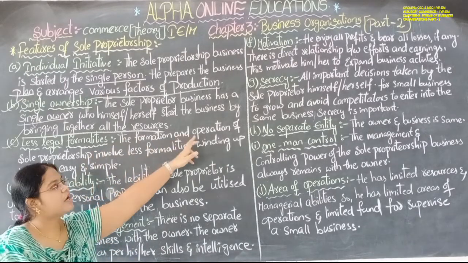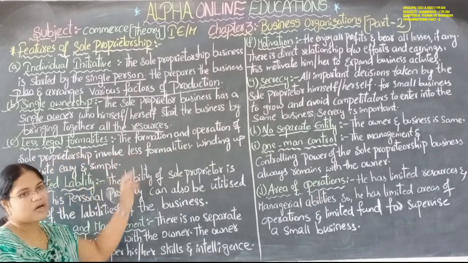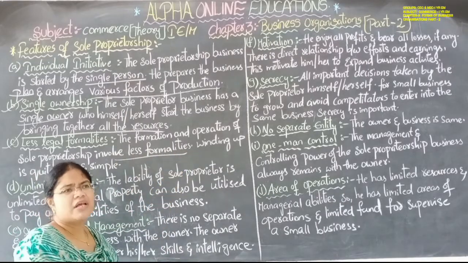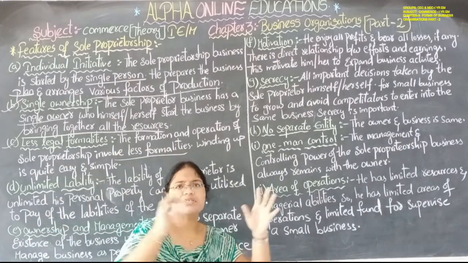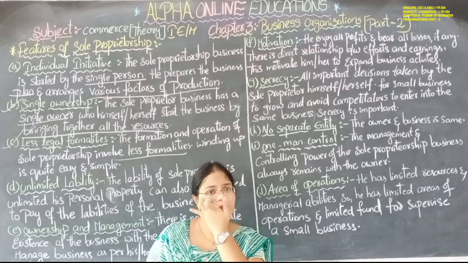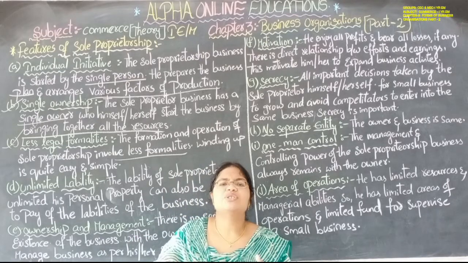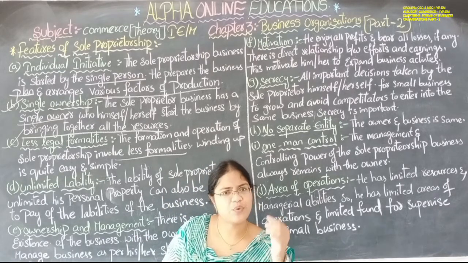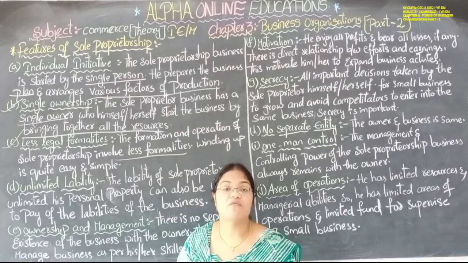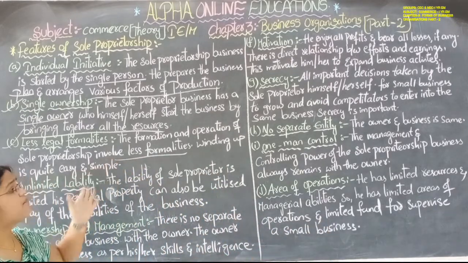The formation and operation of sole proprietorship involve less formalities, very less legal formalities are required. Tea stall, if you want to keep a tea stall, you have to just buy one stall, that's it. Yes, you have to pay certain rent to that owner, that's it. But there is not much legal formalities, very less legal formalities compared to other kinds of businesses. These have very limited legal formalities.